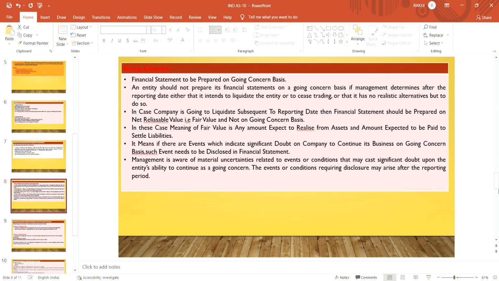So, disclosures are required to be given that the company is going to run on a going concern basis, or if there is a doubt, then the adjustment is not required. And if the company is going to liquidate after the reporting period, then the company is required to make its financial statement on fair value, and it should be disclosed in the financial statement.